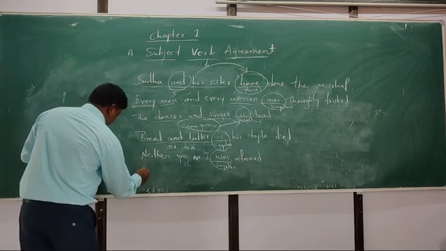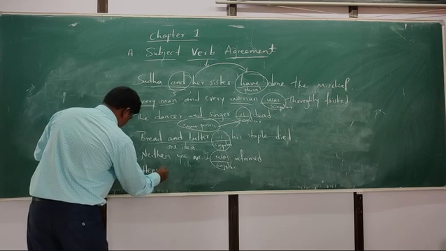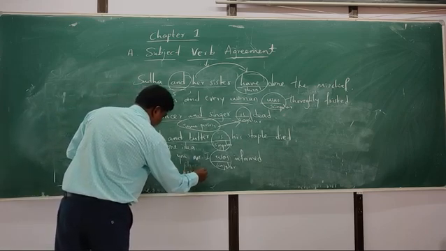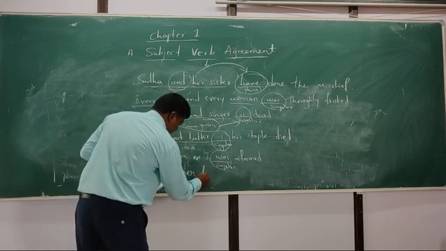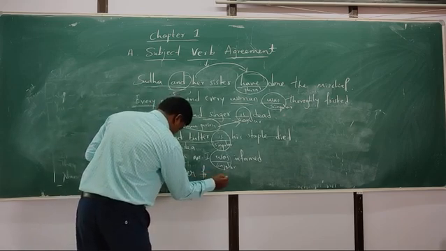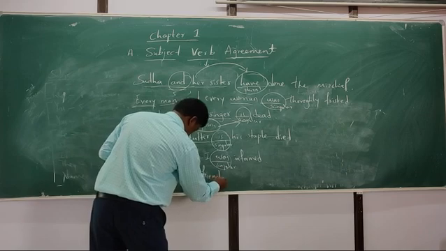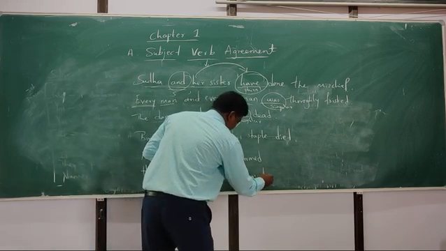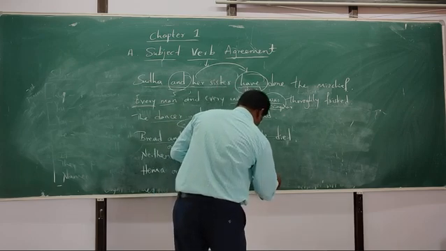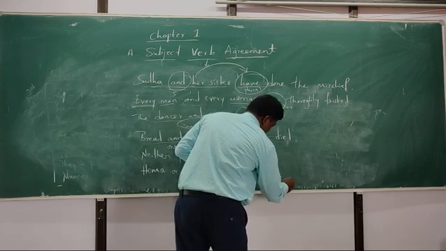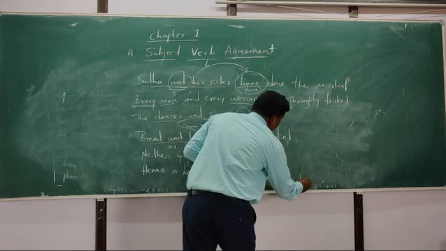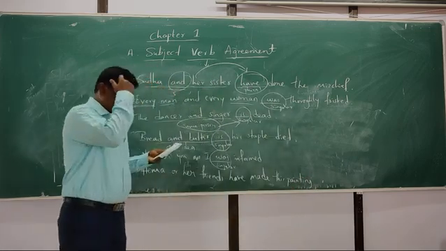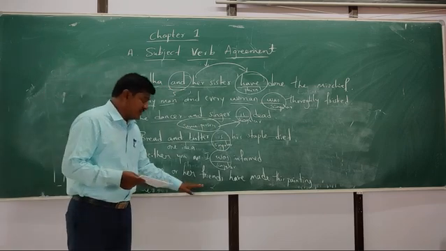Hema or her friends have made this painting. In this sentence, just observe, Hema and her friends have.